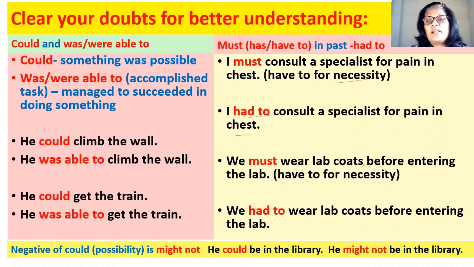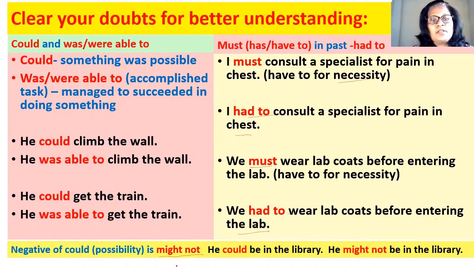We must wear lab coats before entering the lab. So if the sentence means necessity, that we need to wear or we have to wear lab coats before entering the lab, when the situation is in past, we will say we had to wear lab coats before entering the lab. Now, for possibility, the negative of could is might not.